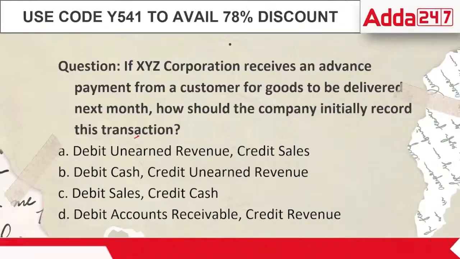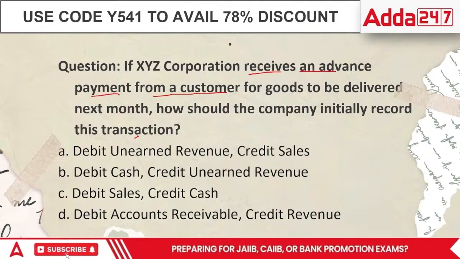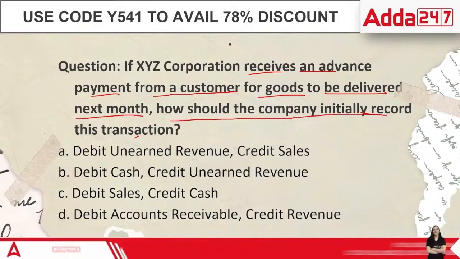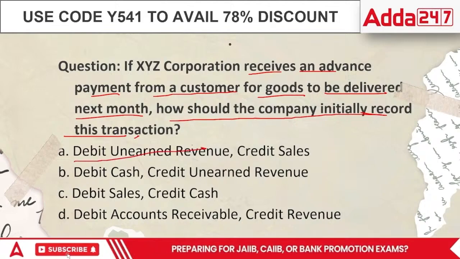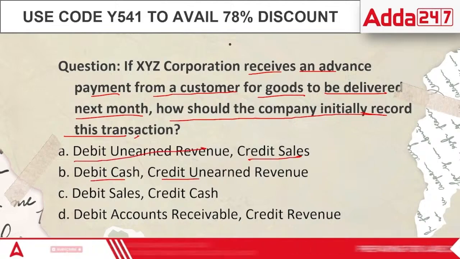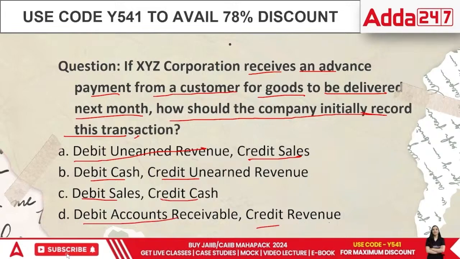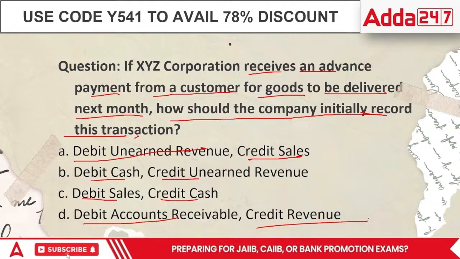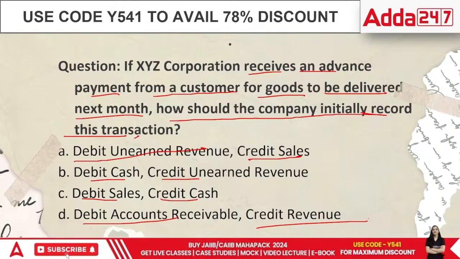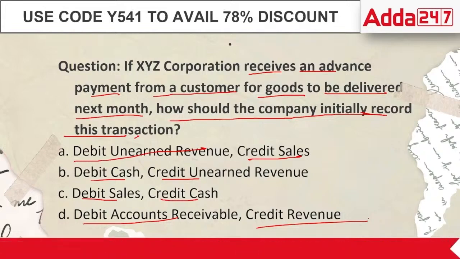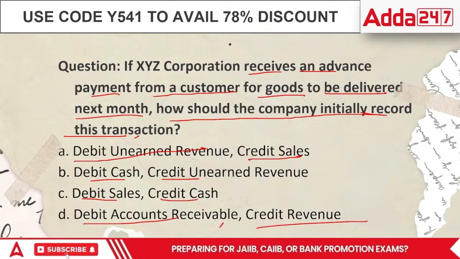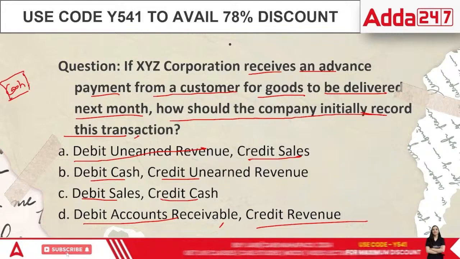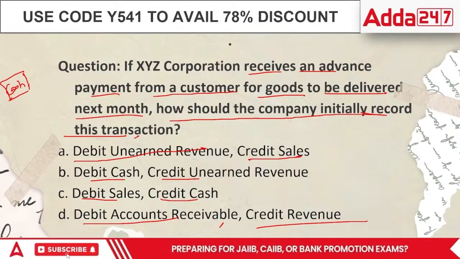If XYZ Corporation receives an advance payment from a customer for goods to be delivered next month, how should the company initially record this transaction? Debit cash and credit unearned revenue, or debit sales, or accounts receivable and credit revenue. Achha, I've received some advance from the customer. That means I've received an advance and the goods haven't gone out. So technically, what am I getting, everyone? I think I'm getting cash. So one thing is sorted, that I'm getting cash. But the second point is, if I'm getting cash, there is something that I have to give. I will have to give goods.